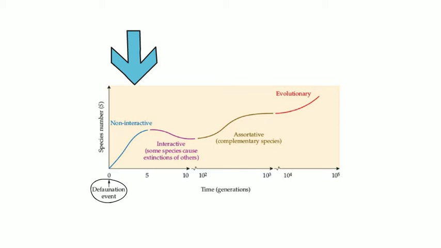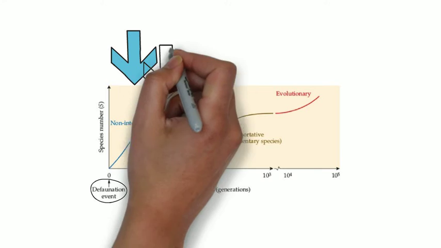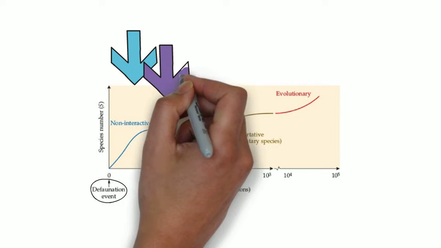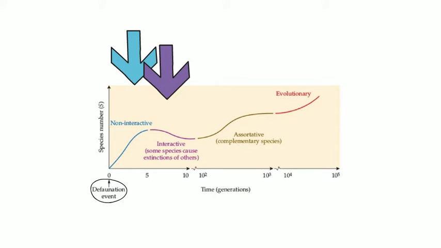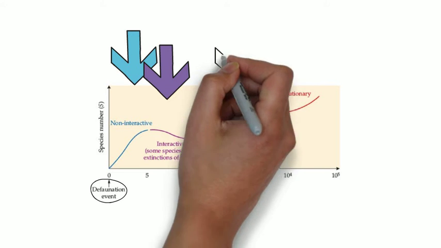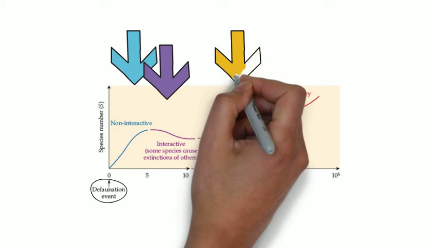Once the number of species begins to plateau, in other words, few additional species are arriving on the island, it enters the interactive phase. Species are now routinely interacting with each other. Some negative interactions will result in species extinctions, and the total number of species will decrease. Again, species on the island will reach an equilibrium in the interactive phase before moving on to the next phase.